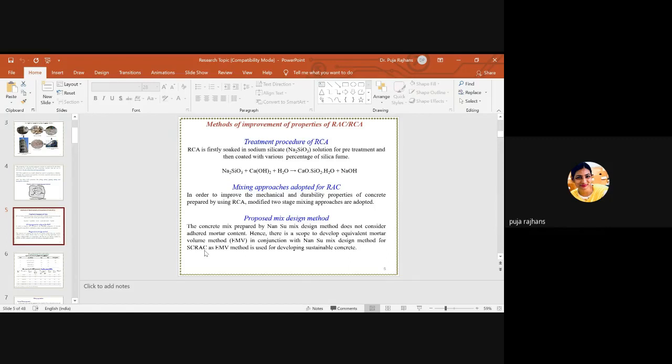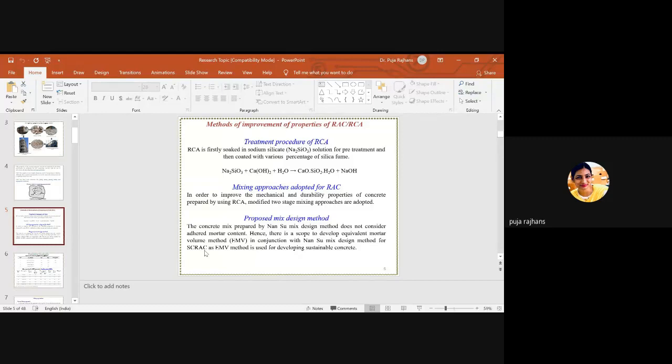So first we go for the treatment procedure. What is the treatment? In this treatment, RCA, recycled concrete aggregate, is soaked in sodium silicate solution for pre-treatment and then coated with various percentages of silica fume. As you know, silica fume has a high amount of SiO2, and this SiO2 is very useful in the later stage of hydration and in later strength. So this silica fume is very important for getting the later strength.